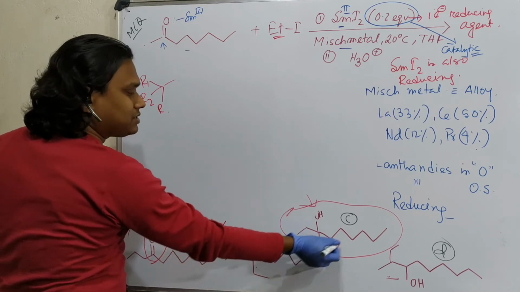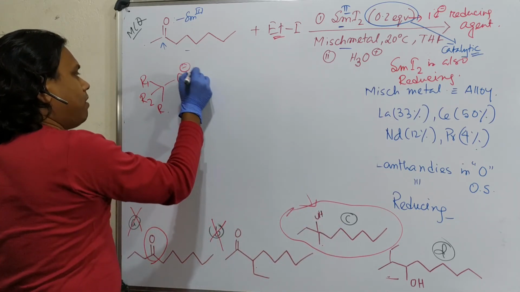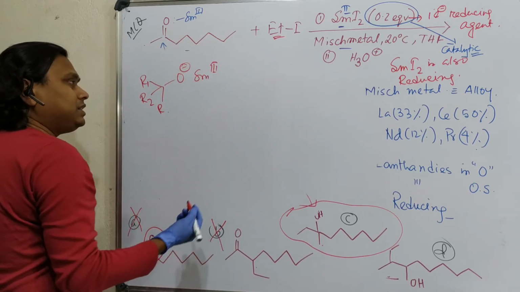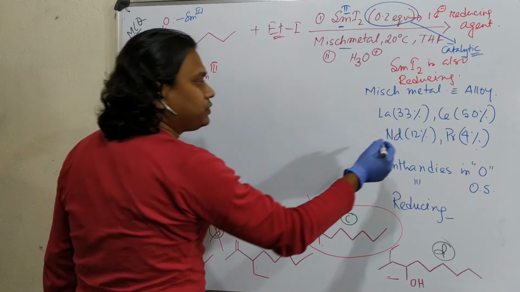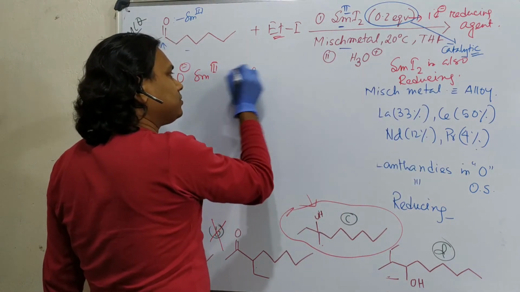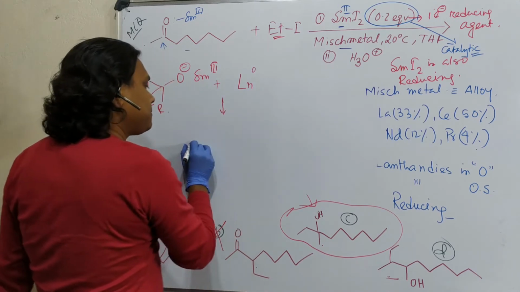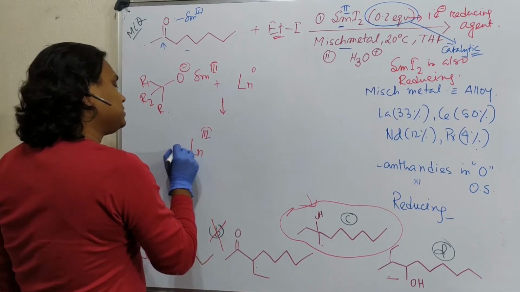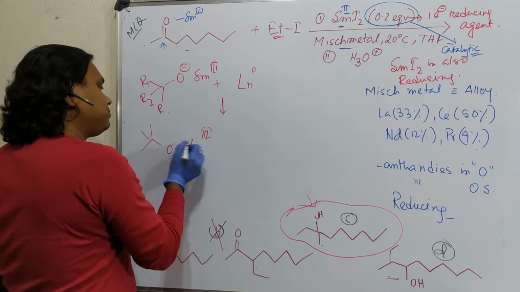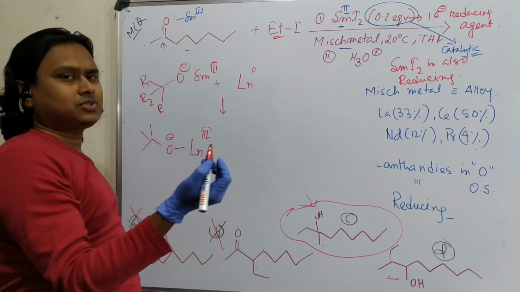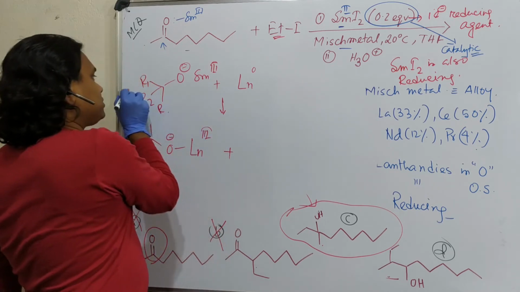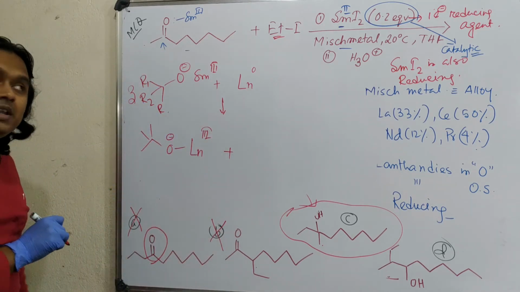Sorry, the alkoxide means this one. I am not writing everything. This is samarium 3 and it reacts, in this case with, actually let's consider this is Ln. All are lanthanides, Ln 0. So it reacts and produces Ln 3 plus attached to this alkoxide. Why is the alkoxide attached with this Ln? Because this is charged, this is minus, this is plus, electrostatic. In this way, samarium 3 is reduced to, better to say, 3 equivalents of samarium alkoxide.